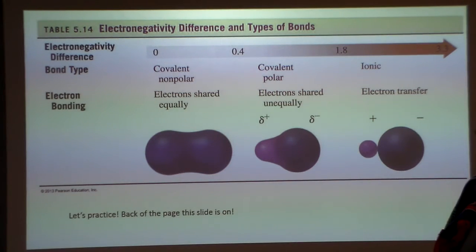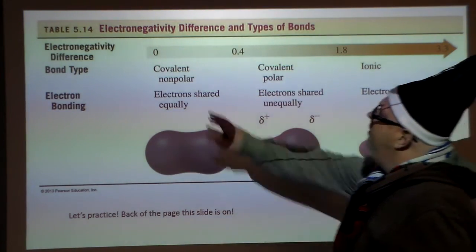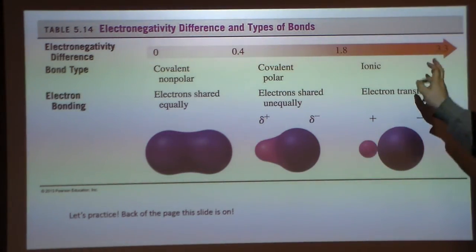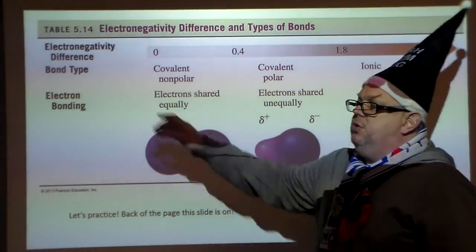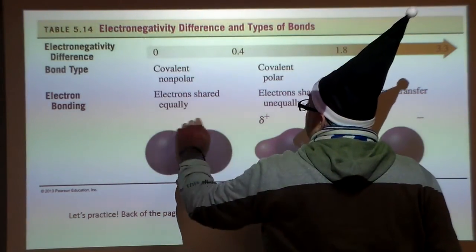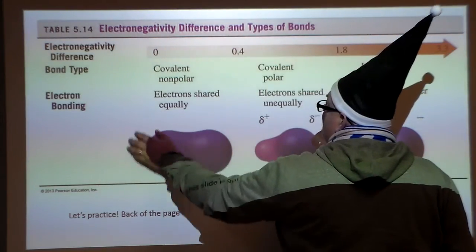So when we look at the electronegativity difference and types of bonds, well, depending on that electronegativity difference, the higher the difference, the more ionic you're going to have and the less covalent it's going to be. When you have a very low electronegativity difference, that's when we talk about covalent nonpolar, where the electrons are shared equally.